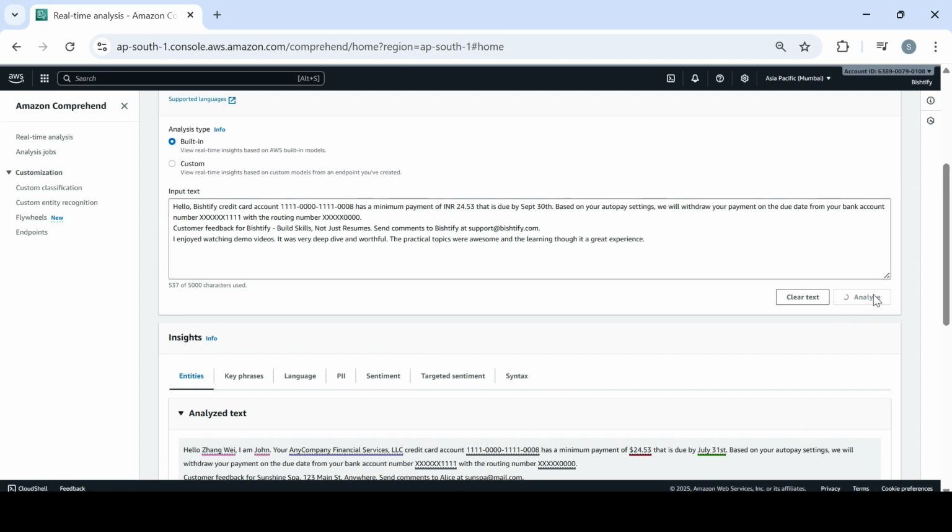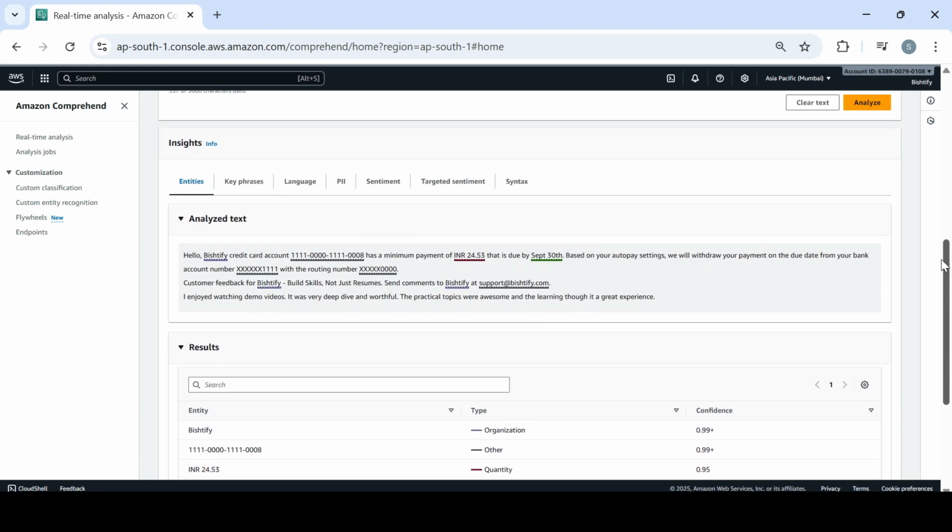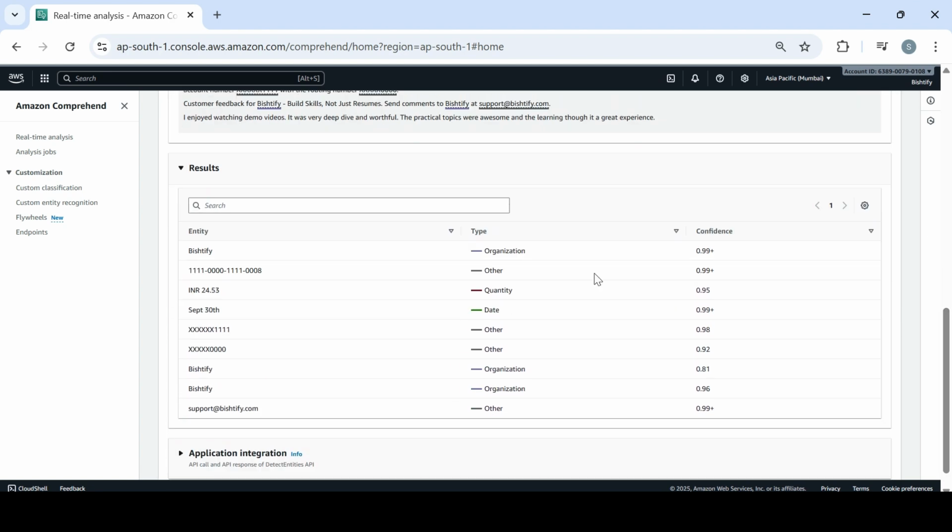So let's do it like this: analyze and see if I'd like to get the entities. We have Bistify labeled as the organization type, and the confidence it shows is 99.99 plus. That's really great. And then we have the account number, we have the amount due.